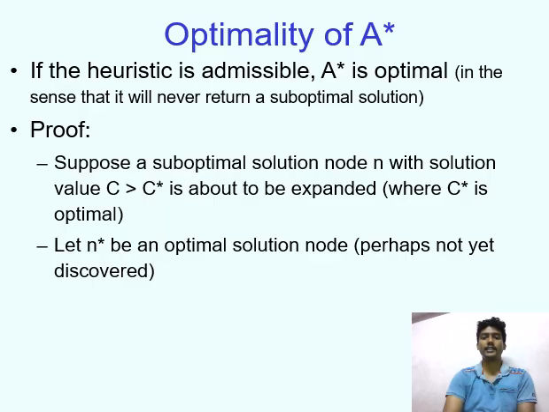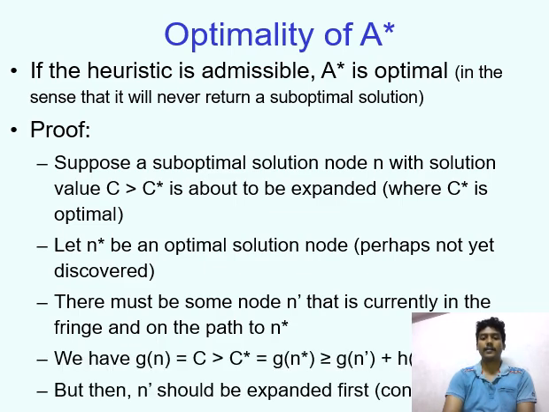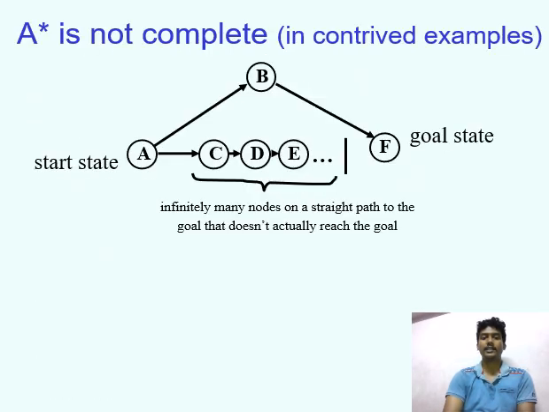If the heuristic is admissible, A star is optimal in the sense that it never returns a suboptimal solution. Proof: let n star be the optimal solution node, perhaps not yet discovered. There must be a node on the fringe on the optimal path. A star is not complete.